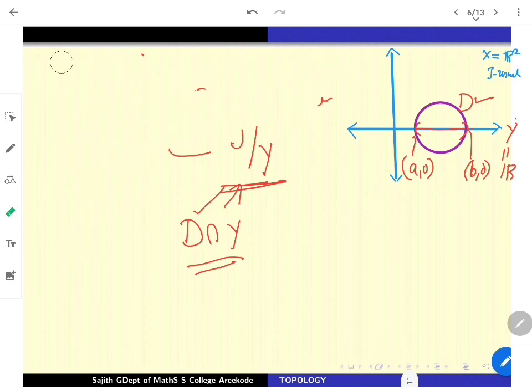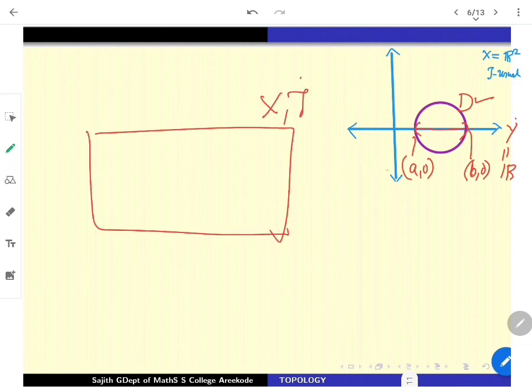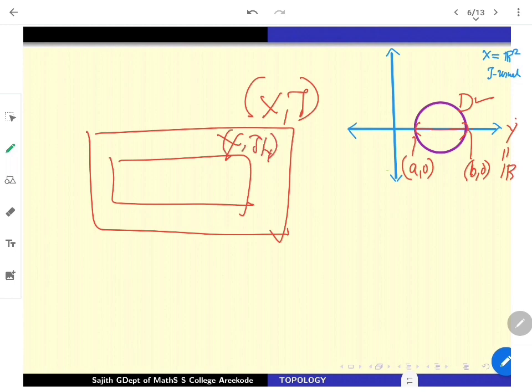Especially whenever you are looking at a subspace topology, Y is a subset of X, right? So if you are looking at a bigger space, a parent space X, equipped with a topology tau, and you are looking at a subset and topologizing it from the topology of X, we call it tau restricted to Y. But if you are calling, for example, U an open set, where is it open? Is it in Y or is it in X? That is a very crucial question. So openness in where always has to be explained well.